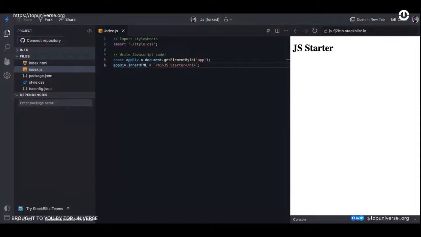Okay, so we are going to be discussing JavaScript, but I want to show you how to use this directly on your machine using VS Code. So I am not going to be using StackBlitz for today. I'm just going to quickly share my VS Code environment.